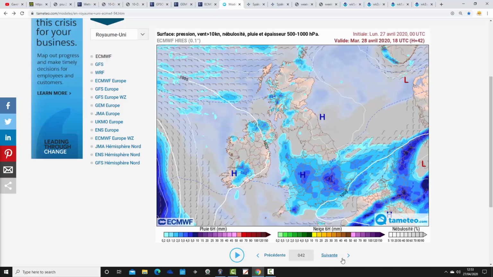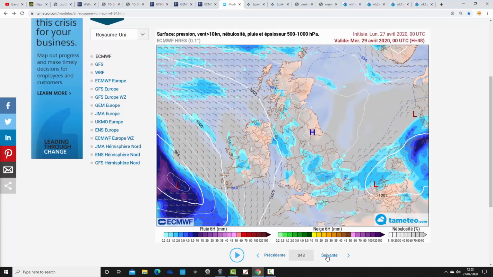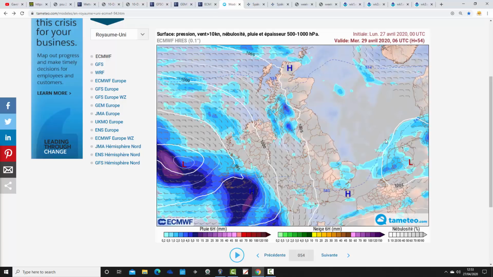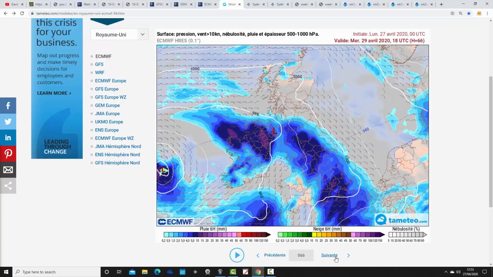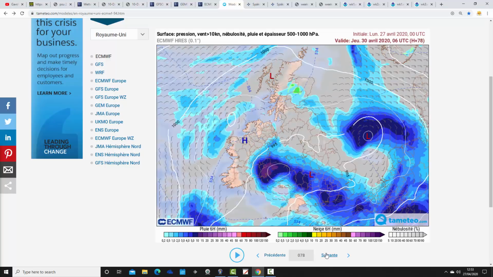Temperatures will barely get into double digits where we've got that pouring rain through Wales and the Midlands, those sort of areas. At 6 o'clock in the evening tomorrow, still quite wet even then. So we've got a day of rain for much of England and Wales. Not getting up to Scotland and Northern Ireland though. The rain clears away overnight Tuesday to Wednesday, but then on Wednesday we bring more wet weather in, this time from off the Atlantic Ocean.